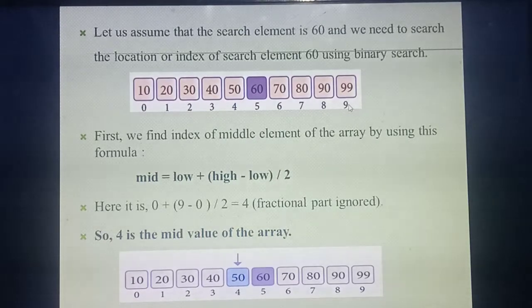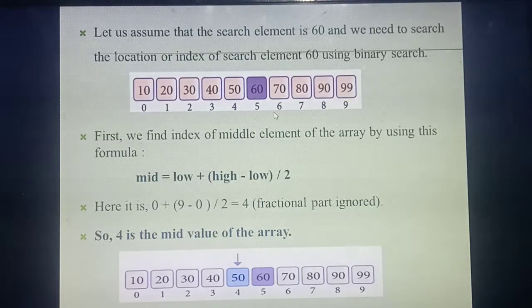0 to 9 means how many elements are there in total? 10. So 10 divided by 2, what answer will you get? In the fifth place, which element will be there? 60. So you are taking that 60 as your search element, and you are keeping that 60 inside your mind as the search element.